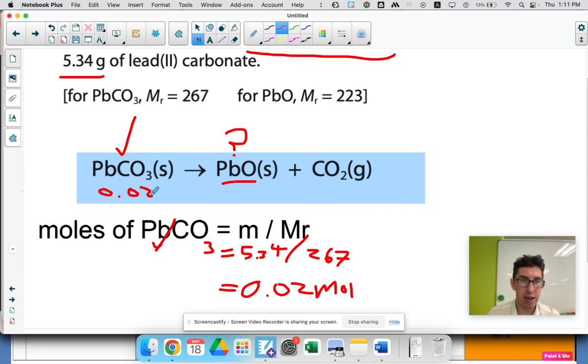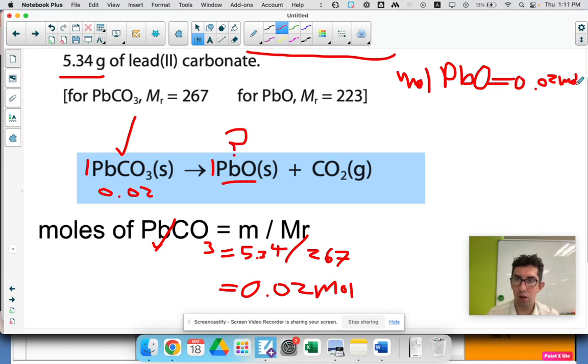So can you see how the ratio between this and this is a 1-to-1? Therefore, and do write this down, don't just move on to the next step. Secure the mark, be like moles, mole, lead oxide equals 0.02. This is a 1-to-1 ratio.